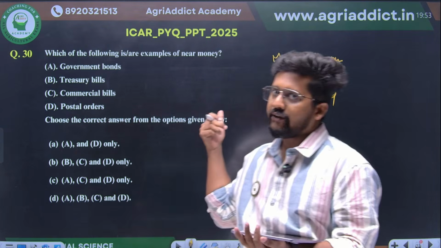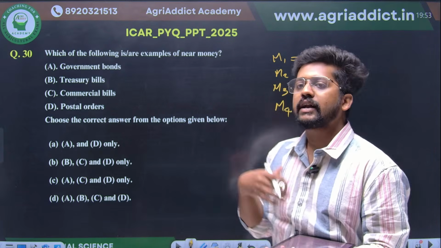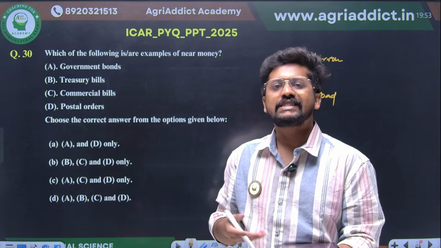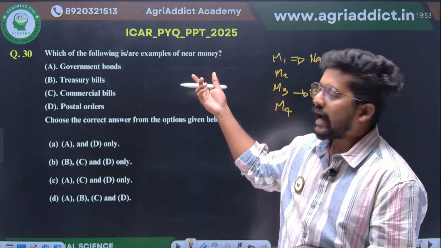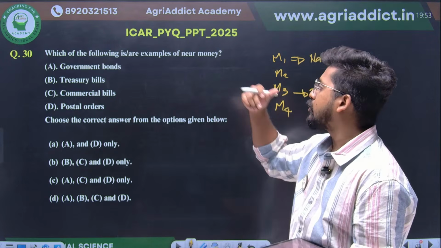You can use the M1. Moving from M1 to M2, M3 and M4, there is the existence of maybe some time deposits and all, which actually take some time to liquidate. So that's why M1 is known as narrow money. So they are asking which are all the examples of near money or narrow money.